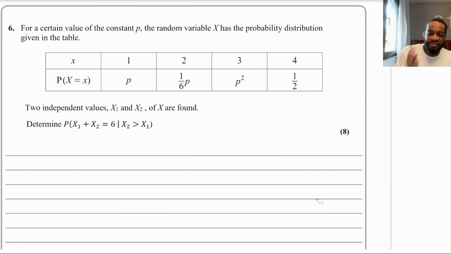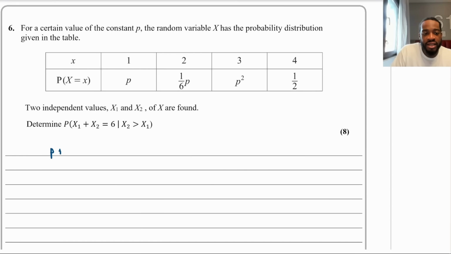But first things first, even if you don't know what to do, you have a probability distribution. The probabilities are in terms of p. You know that all probabilities sum to 1. So the first thing that you can do is form an equation in terms of p to figure out what p is and actually complete the probability distribution, because you're going to need p to figure out the question. So let's go ahead and do that.